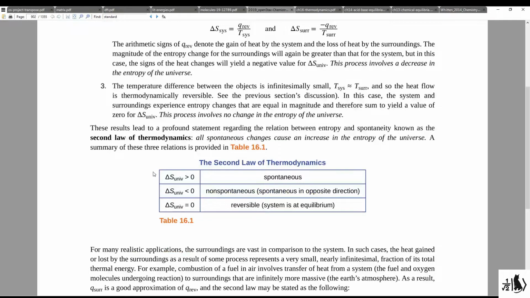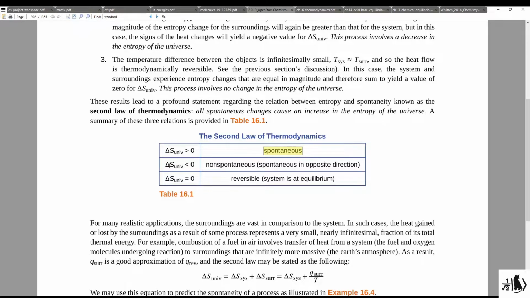If you have a process that increases the entropy of the universe, then that particular process is indeed spontaneous. And here's a summary in table 16.1 of what we've just discussed. If the entropy change of the universe is greater than 0 for a process, then that process is spontaneous. If the entropy change of the universe is less than 0, or negative, then that process is non-spontaneous. However, if the entropy change of the universe is about equal to 0, then we're talking about a reversible process, meaning that that process or system is at equilibrium.